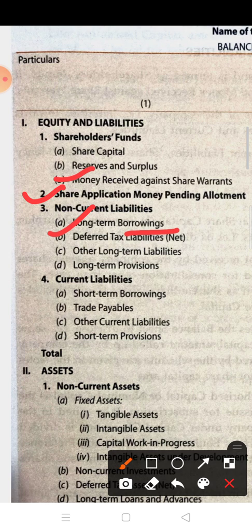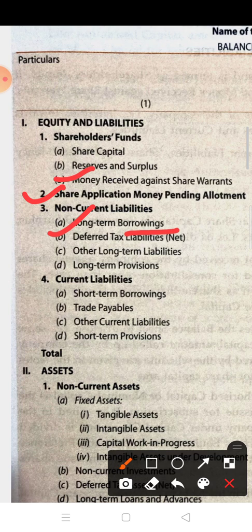Here, the subheadings of long-term borrowings are debentures, bonds, term loans from banks and other parties, public deposits, and other loans and advances. Next is deferred tax liabilities. What is this? Every year accounting income is compared with taxable income, and the difference between the two is temporary in nature. Income tax on the difference amount is termed as deferred tax.